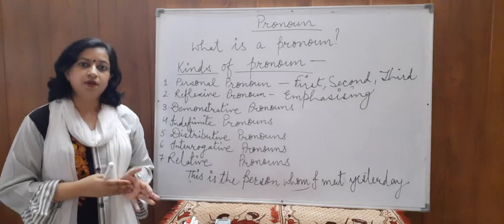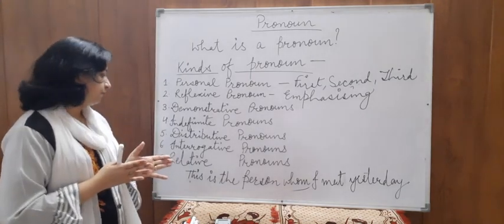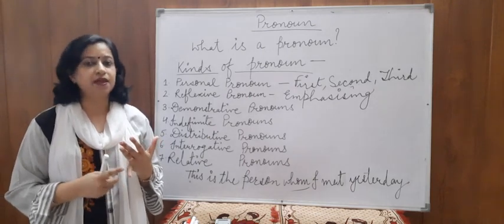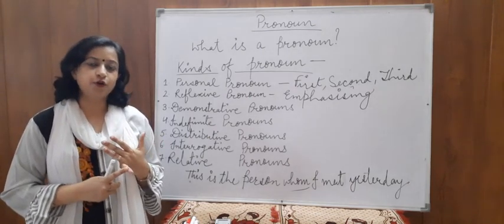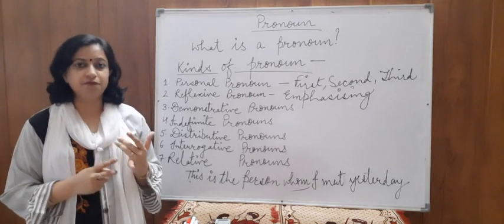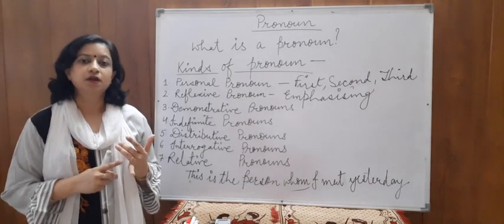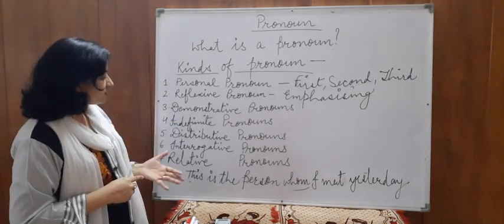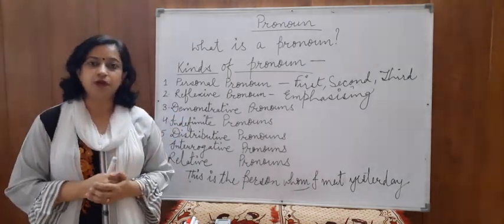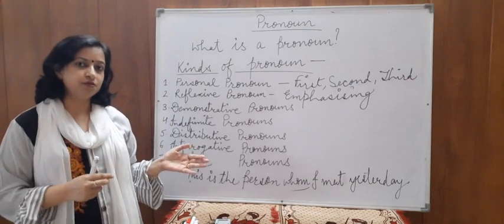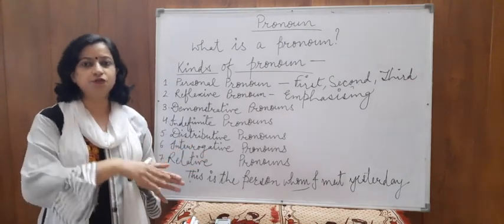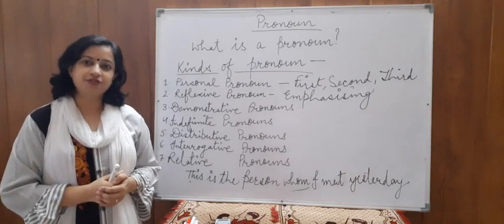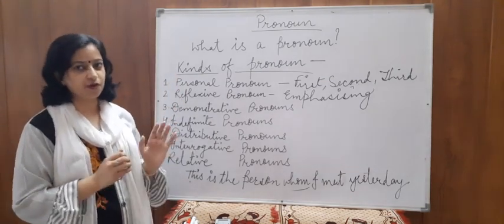Next is relative pronoun. Relative pronouns are of different kinds, like that is used for human beings and animals, who is used for human beings only, which is used for objects or things only. In this way we can use many relative pronouns just to relate a noun to the rest of the words or to the group of words. Children, I hope all these kinds of pronouns are clear to you.